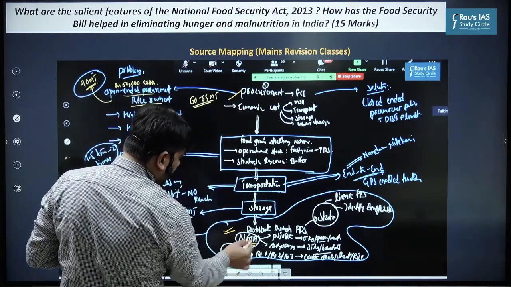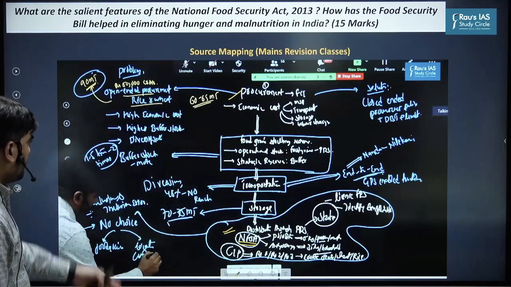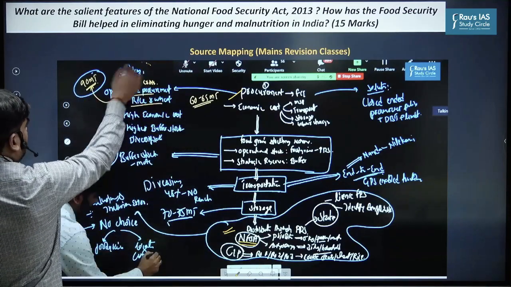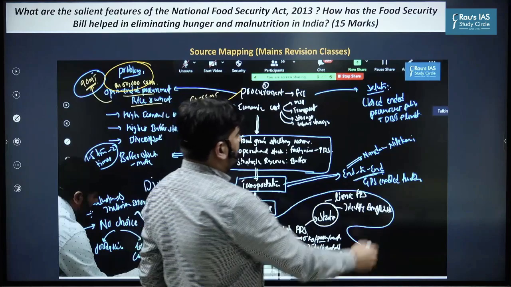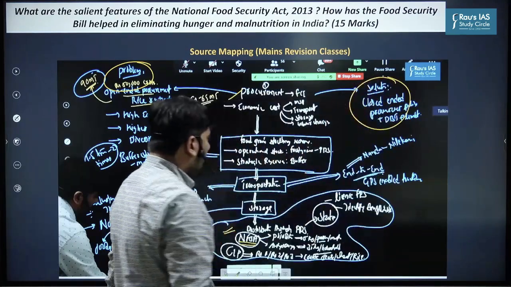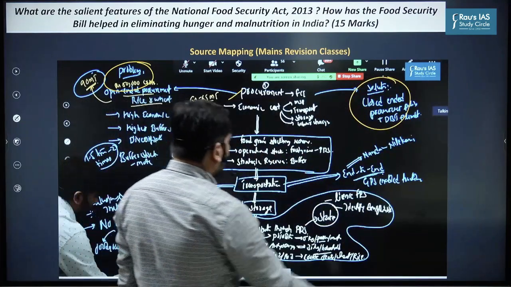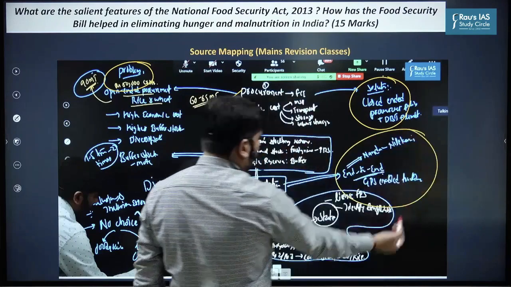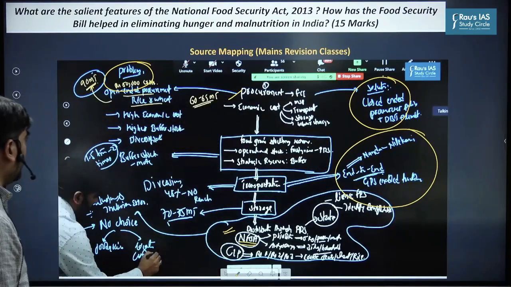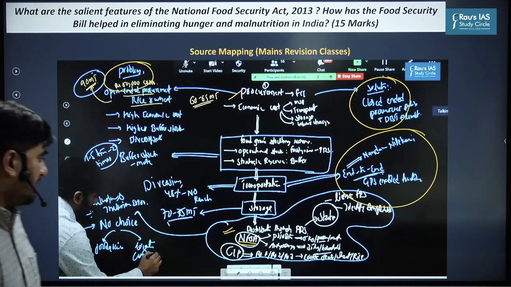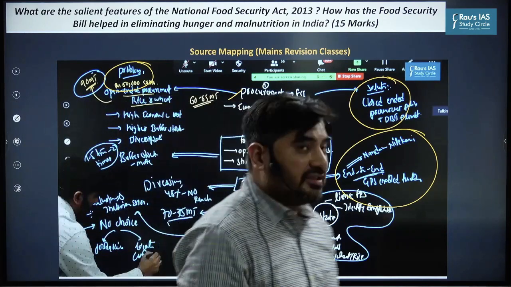You can see NFSA, how it works. Then I discussed the problems also here. And then I discussed what the solutions are to improve the public distribution system. You can see here, end-to-end computerization, GPS-enabled tracking, Nandan Nilekani committee recommendations. So these things I had discussed in the mains revision classes.